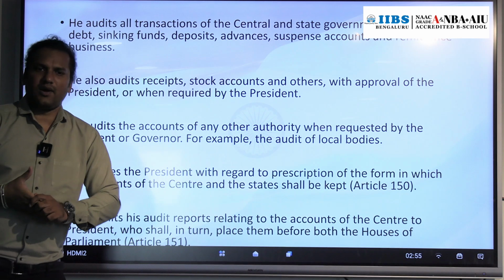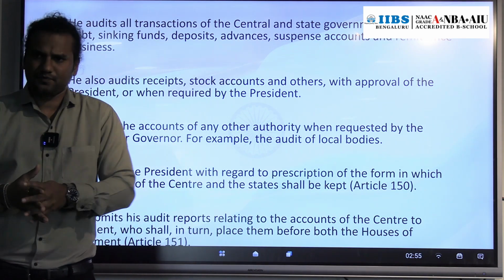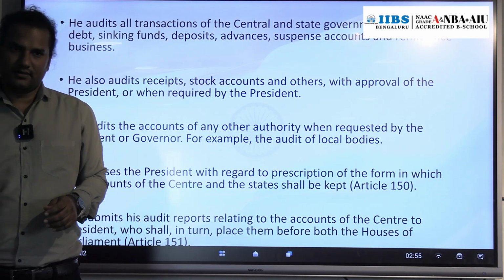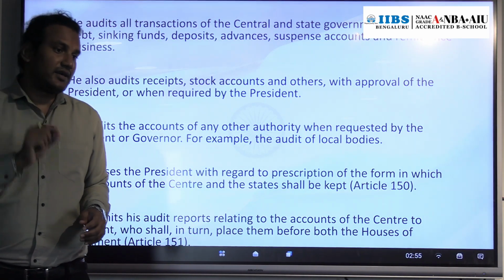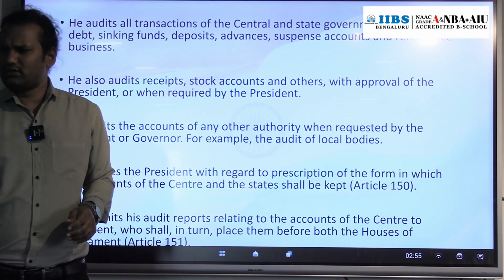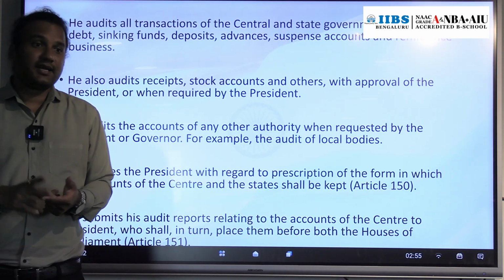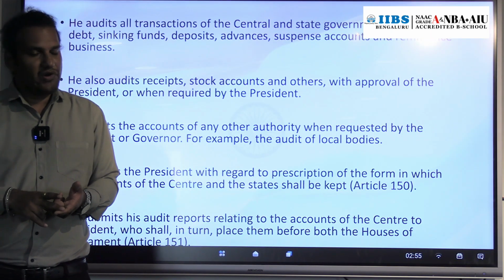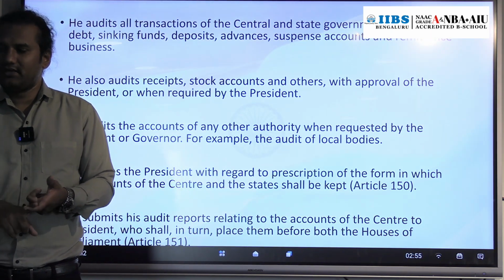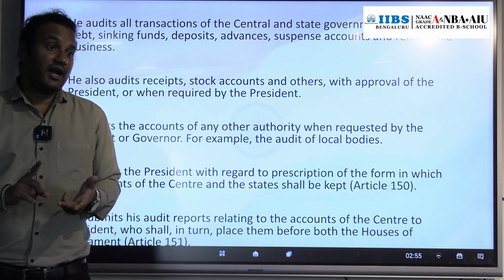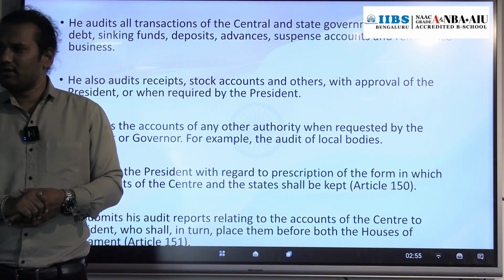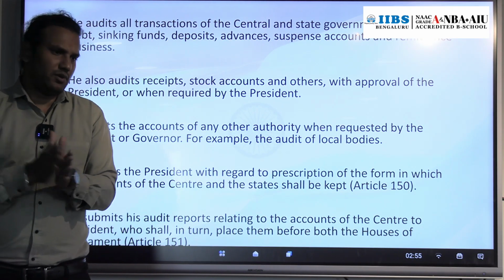And next we have Article 151. So what is that Article 151? 148 is CAG appointment and related to CAG. 149 is power, meaning roles, responsibilities and duties. 150, advise the president on the format of accounting. 151, submitting the report. Submitting what? Report. What will CAG do?